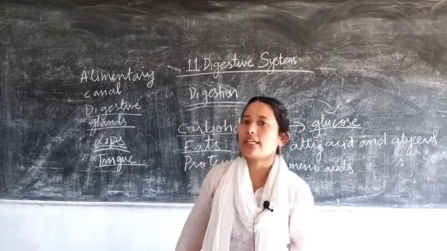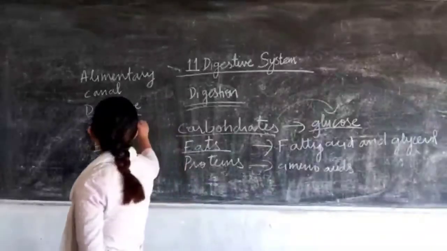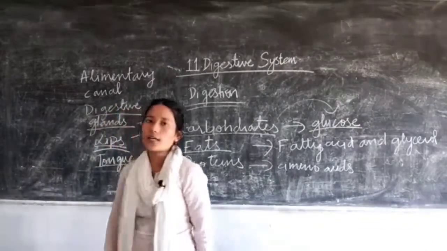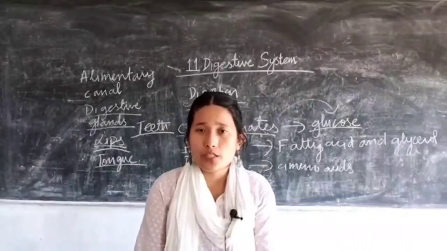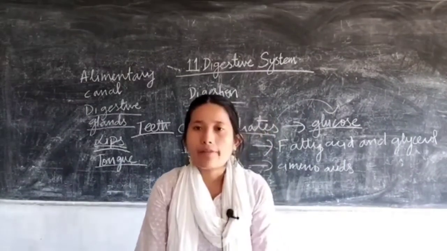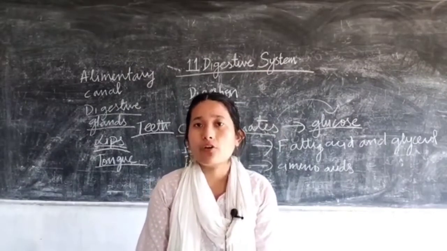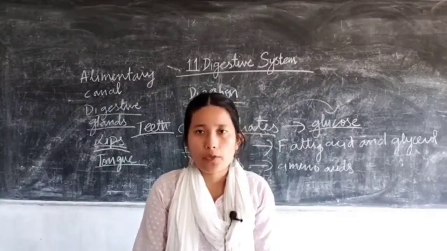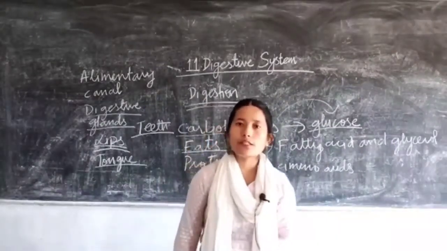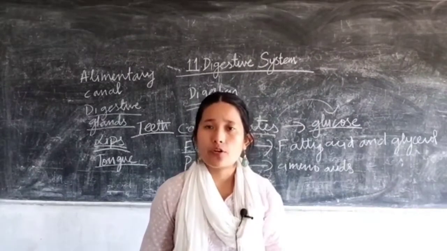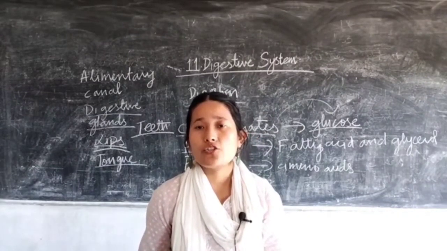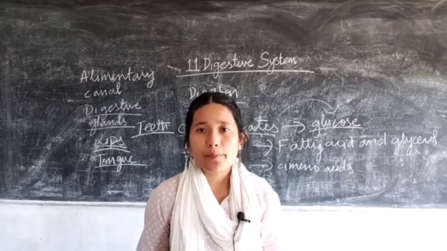Now taking up the teeth. After the tongue comes the teeth. We have an arrangement of teeth, which is known as dentition, and the adult human has about 32 teeth. We are heterodont. That means we do not have the same type of teeth, we have different types of teeth.